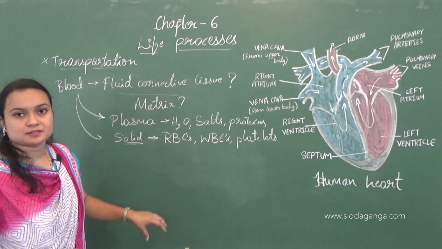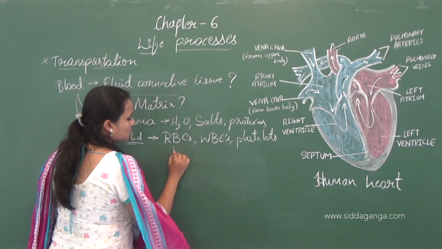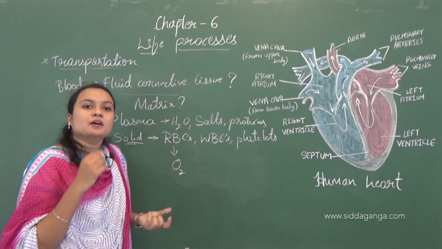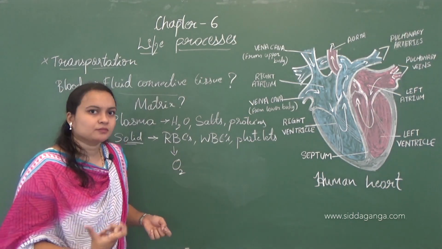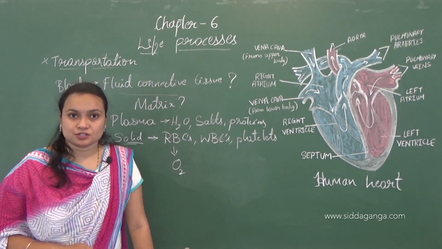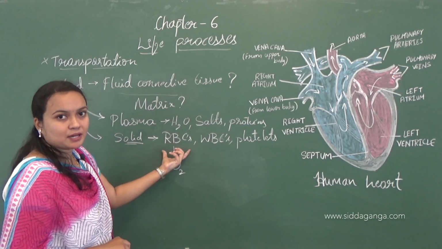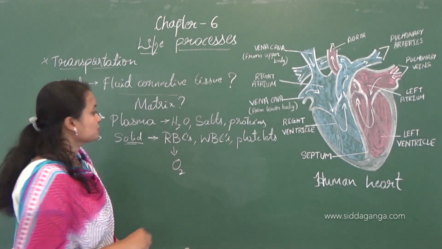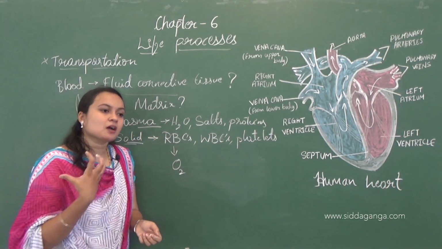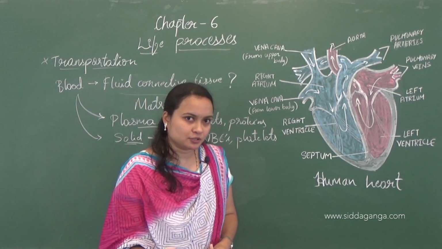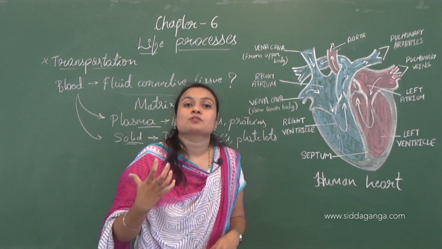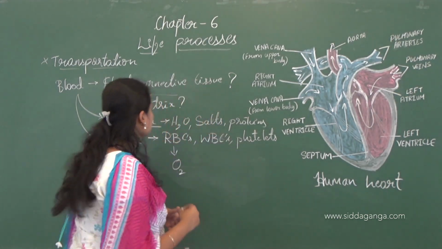The red blood cells are responsible for carrying oxygen. These red blood cells have a red pigment, that is hemoglobin. We studied in the previous session that hemoglobin will carry the oxygen, right? So here the red blood cells are responsible for carrying the oxygen, whereas the plasma carries the food in the form of molecules, as well as the salts, the nitrogenous waste as well as the carbon dioxide.